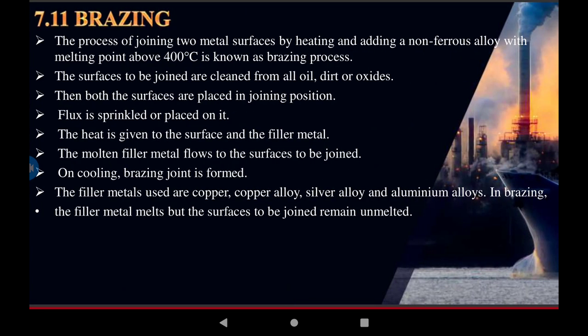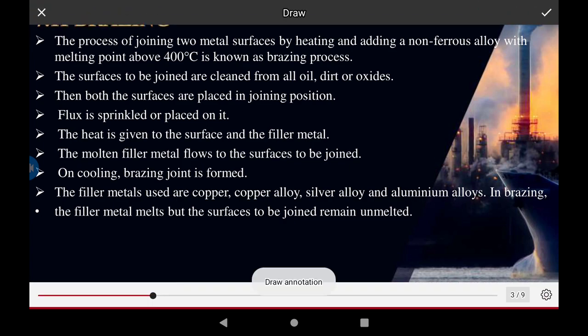The brazing operation is also known as a welding operation. Two metal pieces are joined by heating the surfaces and adding a non-ferrous filler alloy with a melting point above 400 degrees Celsius. This is known as the brazing process. The brazing process is used only for temperatures above 400 degrees Celsius.